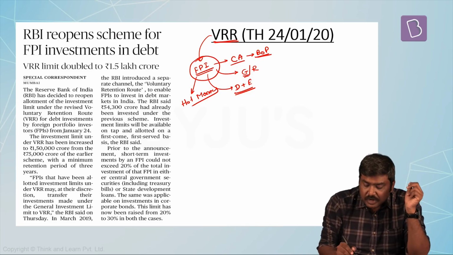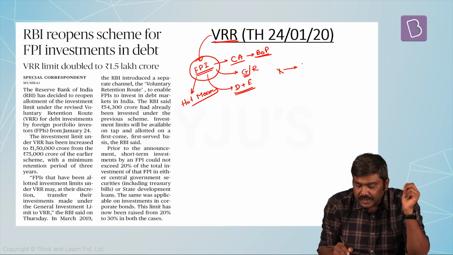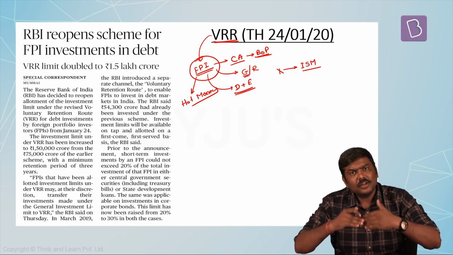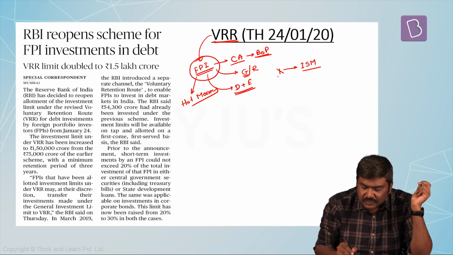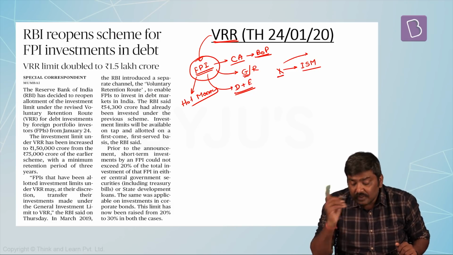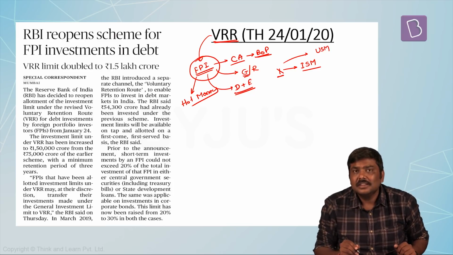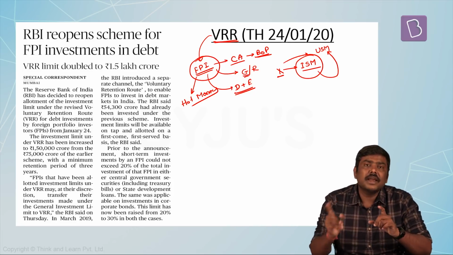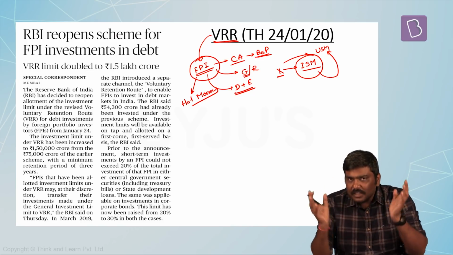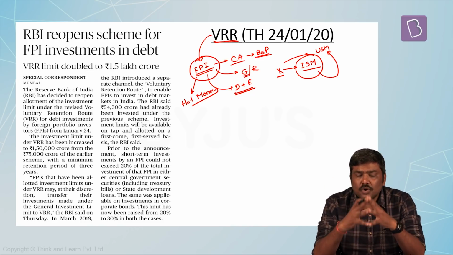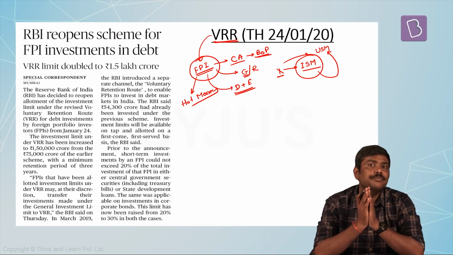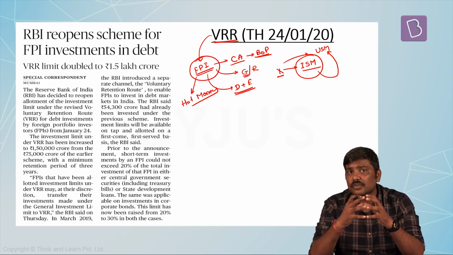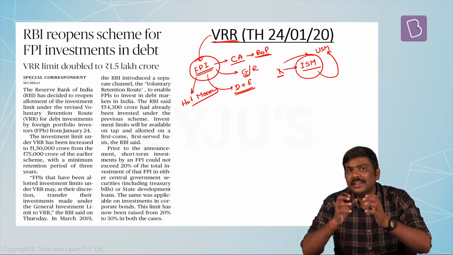For example, there is a foreign financial institution X which has invested heavily in the Indian stock market. Now let's assume the Indian stock market is doing well and the Indian economy is also doing well. But if this particular company feels that their returns, if they had invested the money in the US market, would have been better, then they will withdraw their investment from the Indian stock market, take the money out of India and invest back in the US stock market. But while this process is going on, the stock market in India will experience a certain volatility and the forex market will also experience certain volatility. So these kind of cross-border financial flows will create instability or volatility in the market.